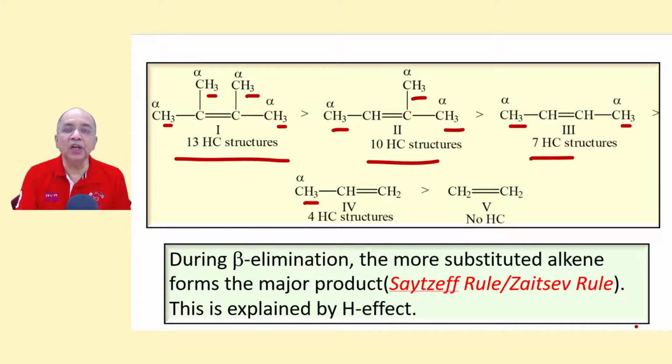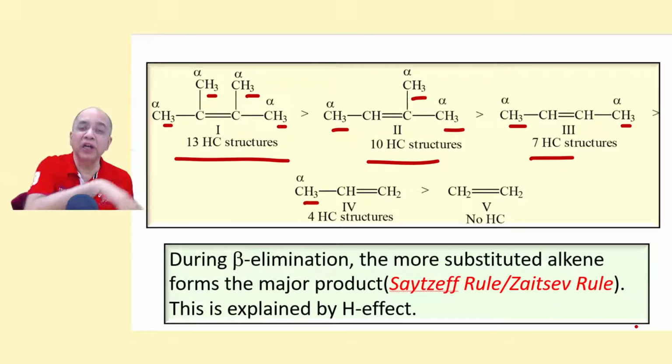You will study that when you treat alcoholic KOH with 2-chlorobutane, or sec-butyl chloride. Then you get 2 products: but-2-ene, both cis and trans, trans is the major, and but-1-ene.